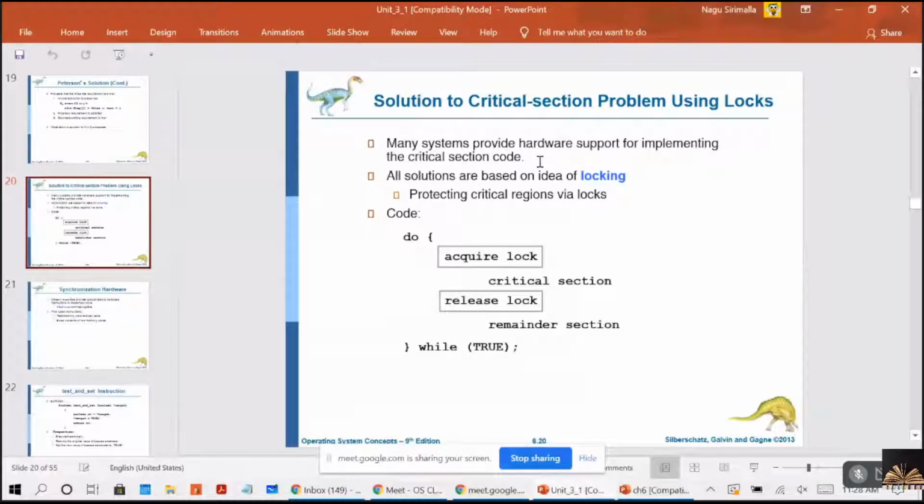Whatever the software solution, that is Peterson's solution we gave, I told you that is not feasible for modern computers, right? Because they are wasting so much time with the interrupts, because that is based on the interrupts.